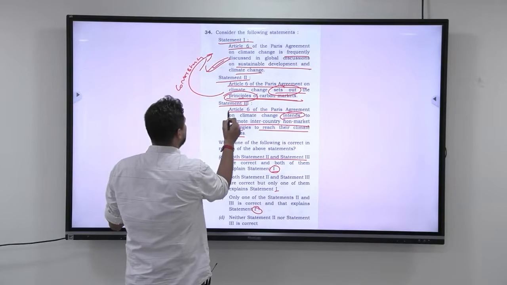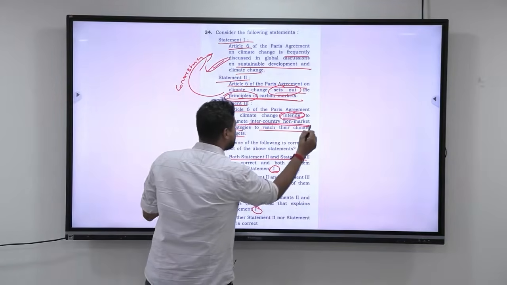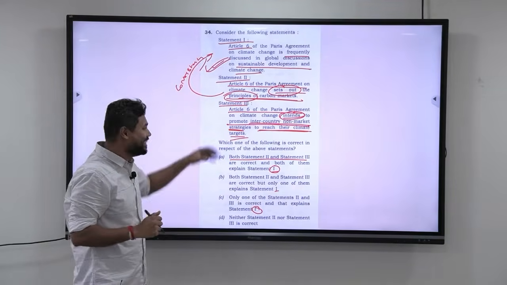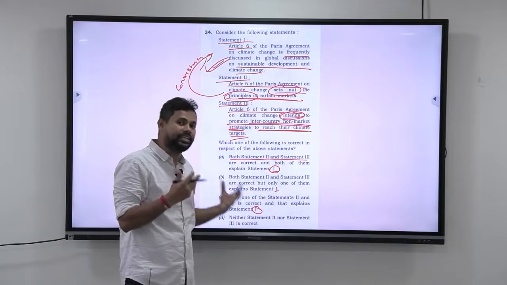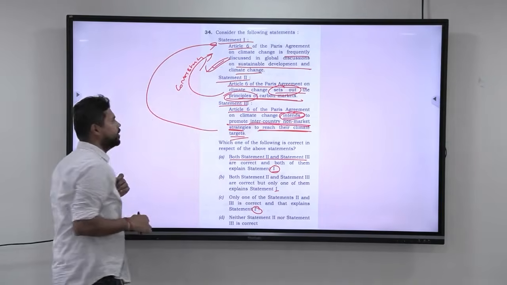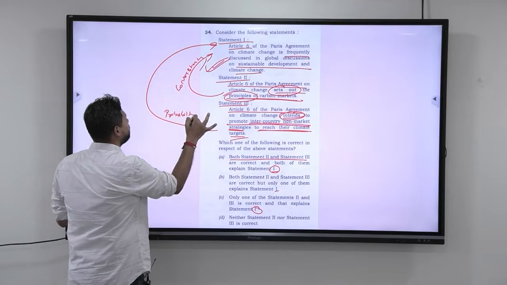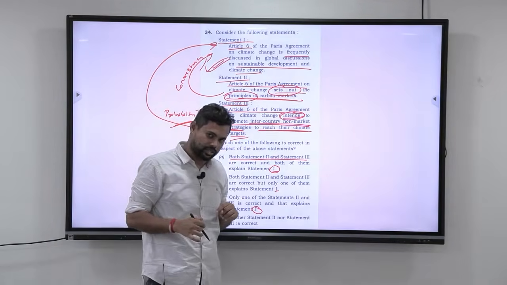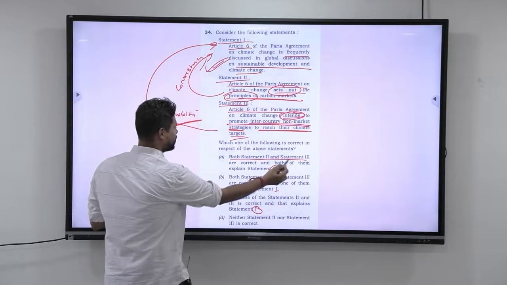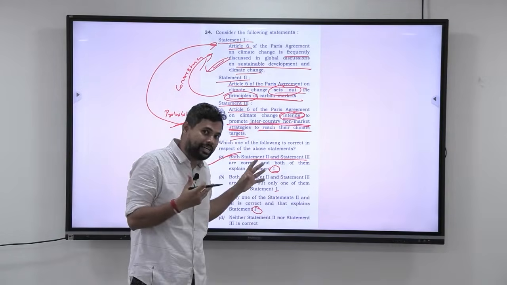Now the next statement 3. Article 6 of the Paris Agreement intends to promote inter-country non-market strategies to reach their climate targets. There is nothing wrong in this. It intends to. Again, intends, that intention becomes implicit. So by the principle of probability it will mostly be correct. By applying the principle of consistency and probability, we can say that both statements are explaining Article 6. So both statement 2 and statement 3 are correct, and both of them explain statement 1. That is how you can get to that answer.